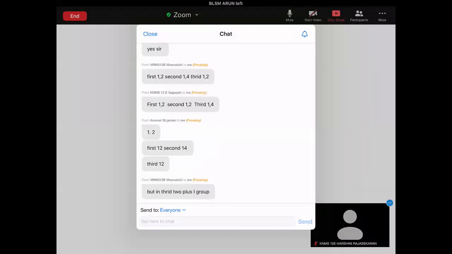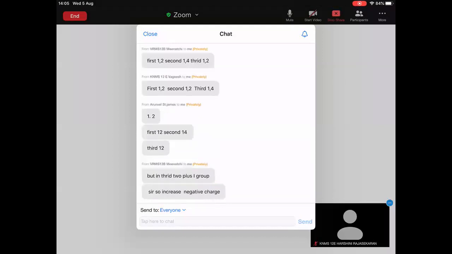Who is this one? Meenakshi. In third, two R groups are there. So what? In third one, two R groups are there. So what? Tell me, what happens then? I think you didn't understand the mechanism. That is why you are asking this type of doubts.